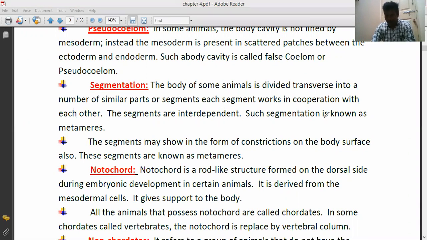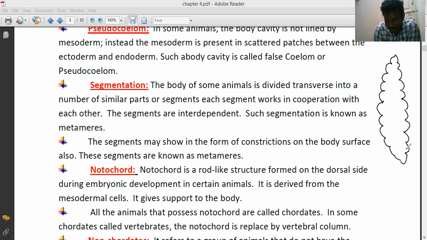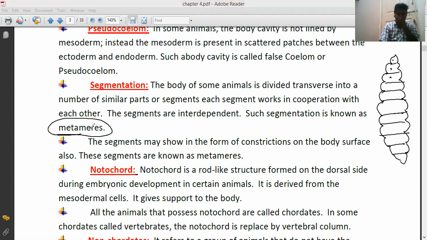Each segment works in cooperation with another segment. See, like this way. So these are all the segments. The segments are interdependent. This segment depends upon this, this depends upon this, like this, interdependent. Such segments are known as metamers. Okay, that's all.